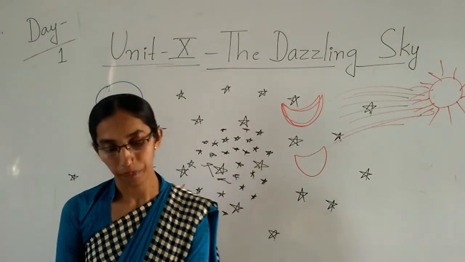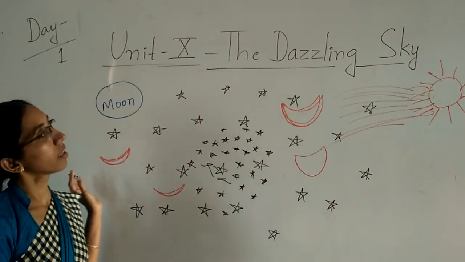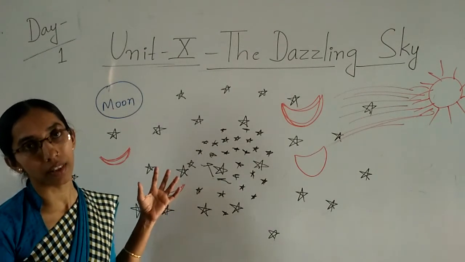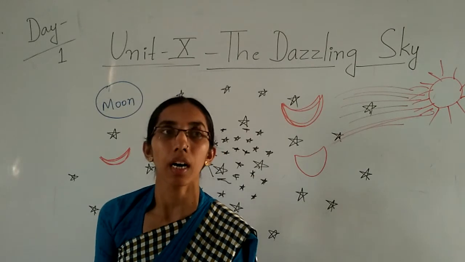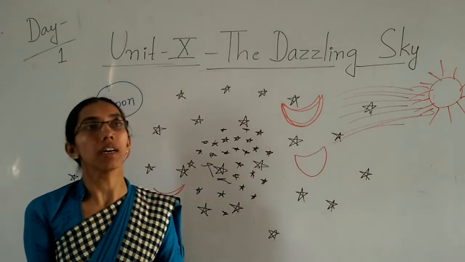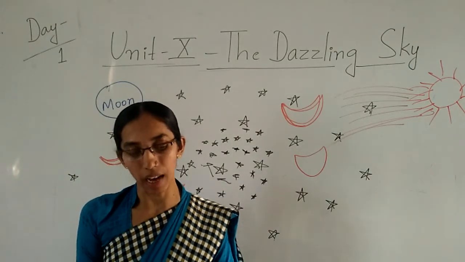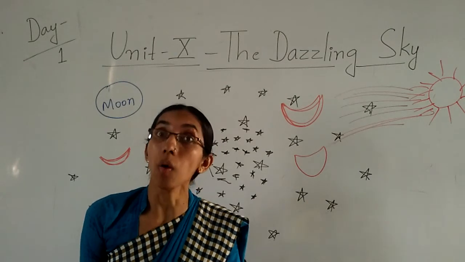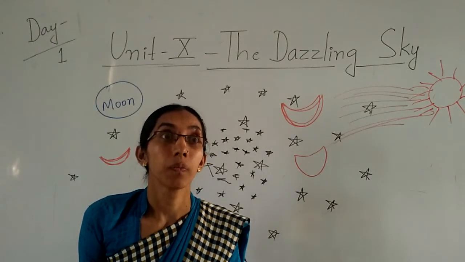So children, this is about the sky, the dazzling sky. You can see the sun, moon and the numbers of stars. Sometimes we see a rainbow in the sky. Children, you can see the rainbow also. How many colors does the rainbow have? Tell me.